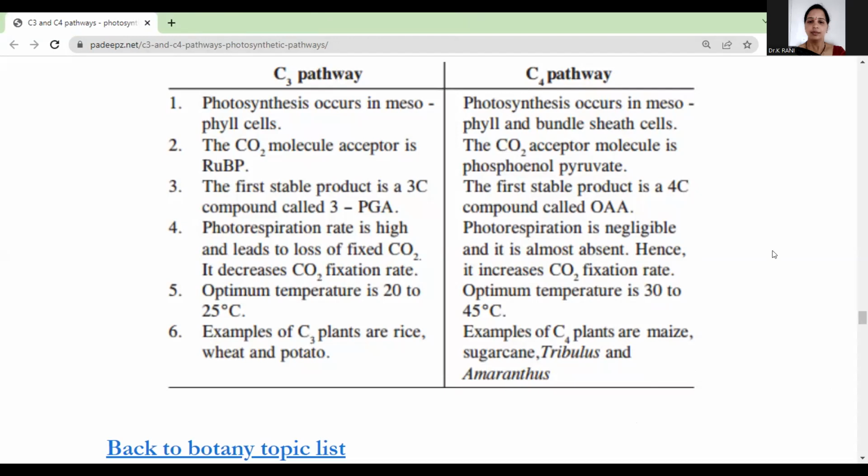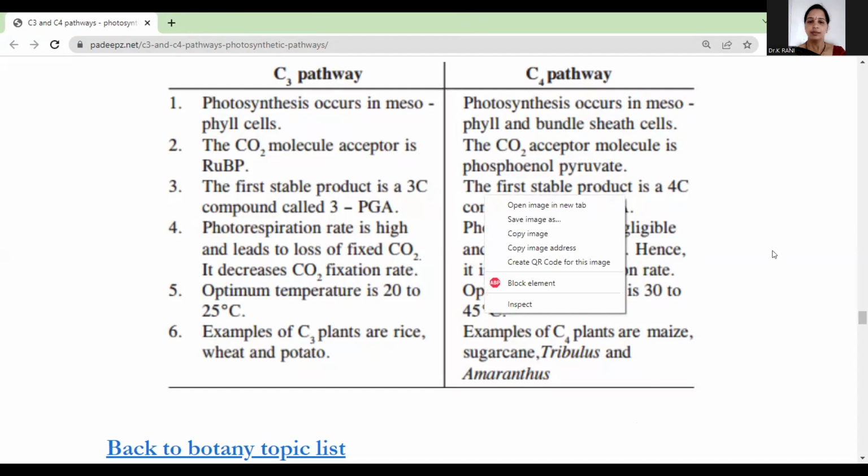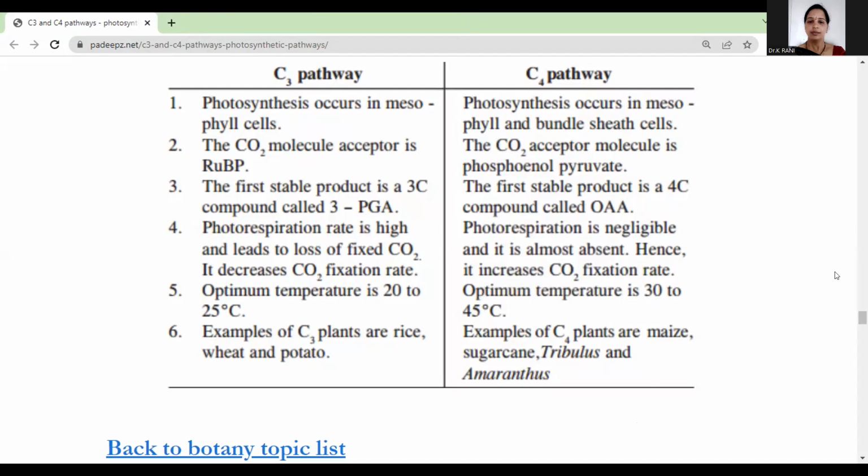And the second point: the primary acceptor of CO2 is RuBP in C3 plants. In the mesophyll tissue of C3 plants, the Rubisco enzyme is very active, a key enzyme. Rubisco is present in the C4 plant leaf anatomy, so the CO2 acceptor molecule is RuBP. But in C4 plants, the CO2 acceptor molecule is PEP, phosphoenolpyruvate. So in C3 it is RuBP, in C4 it is PEP.